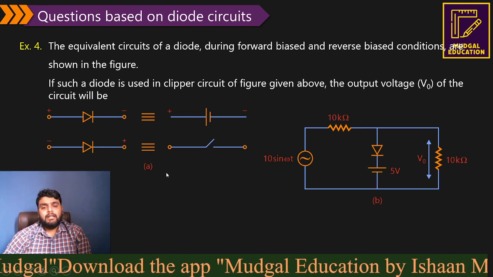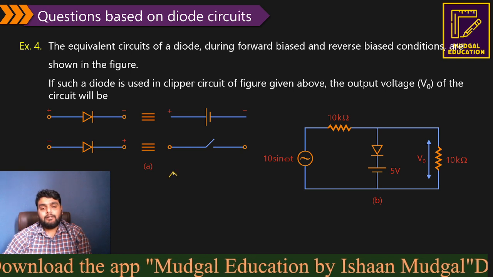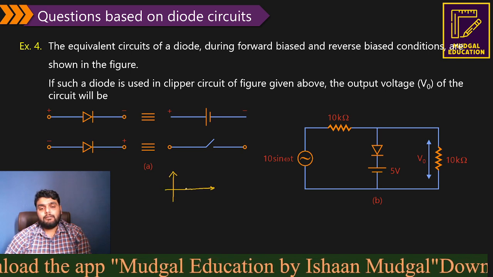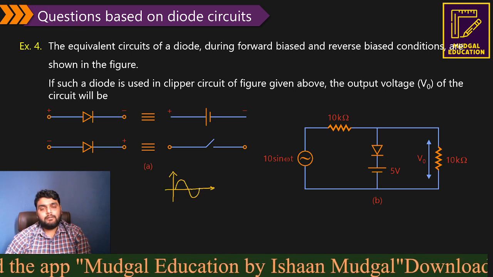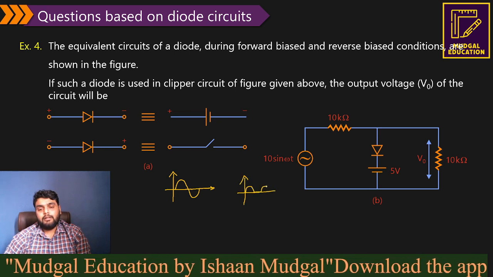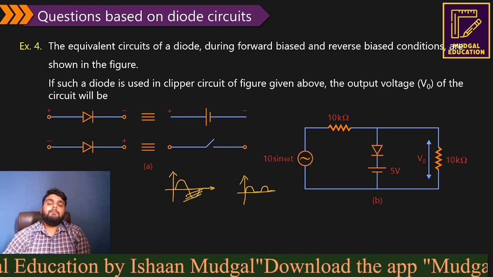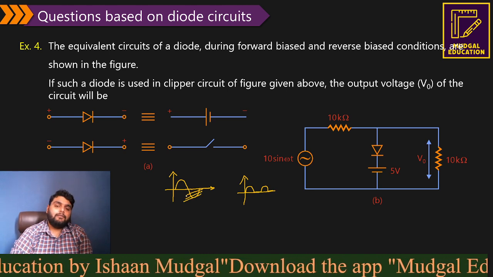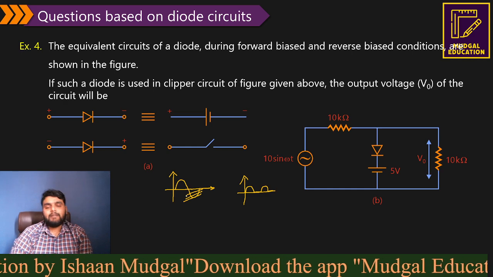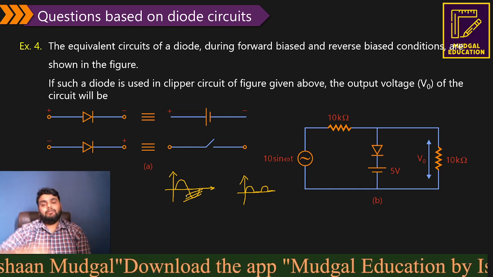For example, if you talk about the half wave rectifier, the input is like this. This is the input of a half wave rectifier. Now what is the output of a half wave rectifier? Like this. So some part of the input waveform has been clipped out. That's why a half wave rectifier is also a clipper. But we will bring some videos based on clipper and clamper separately. Let's solve this question first.